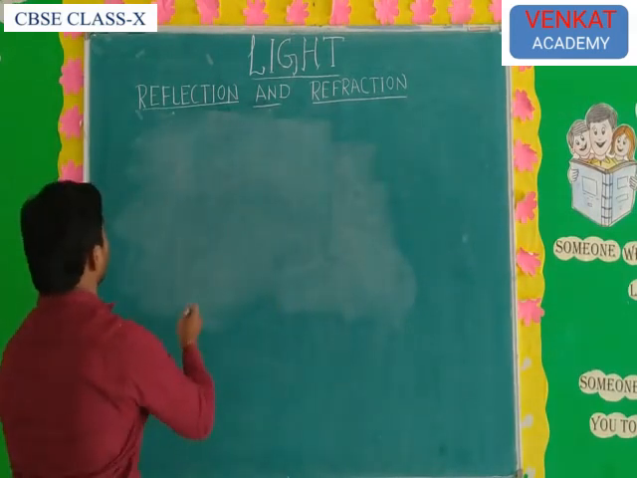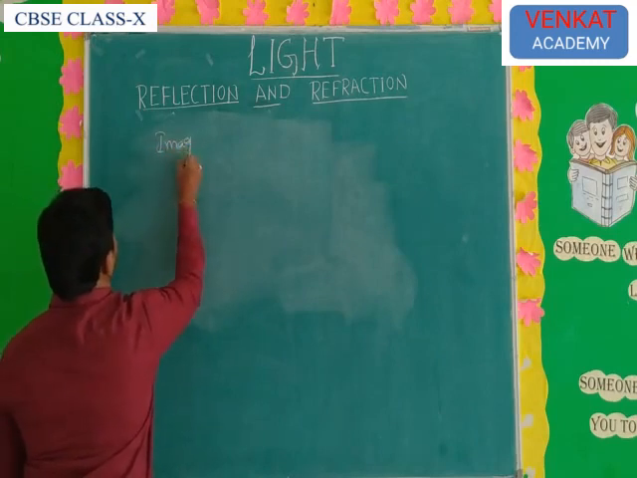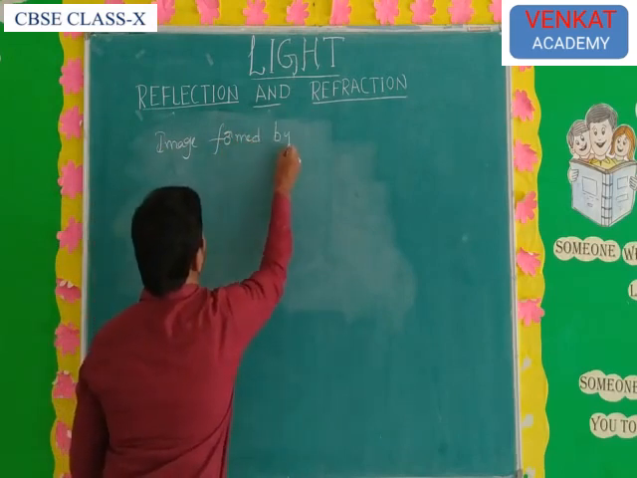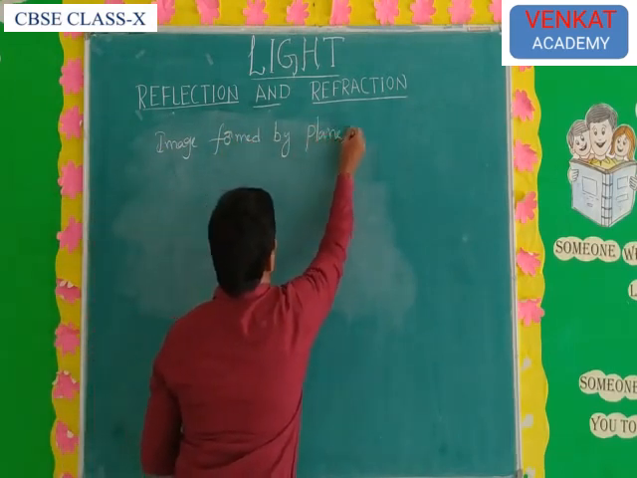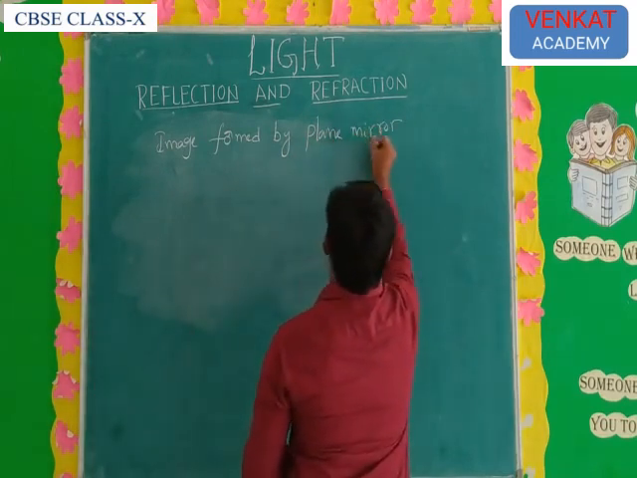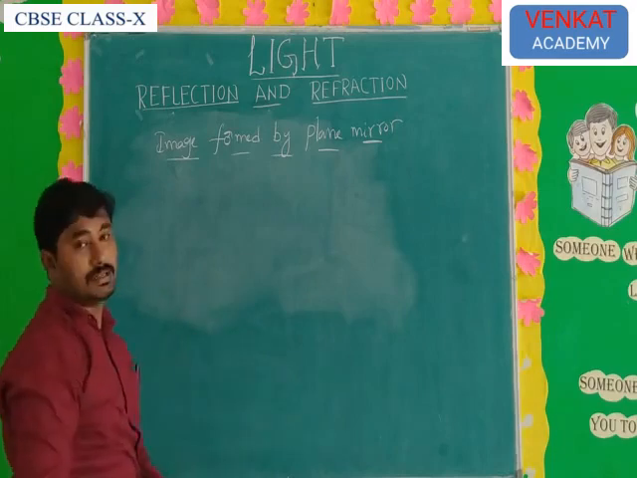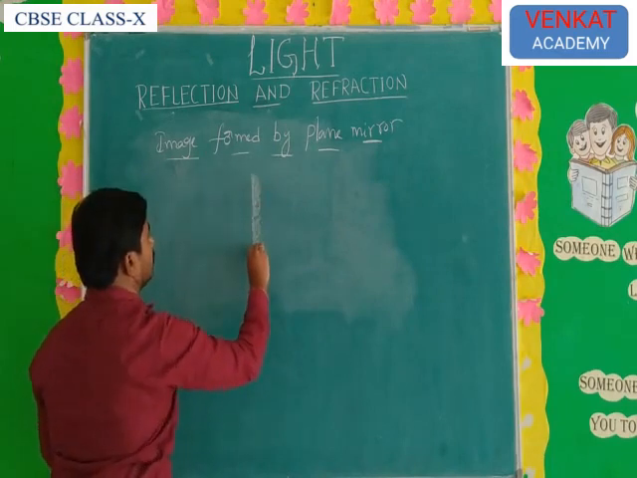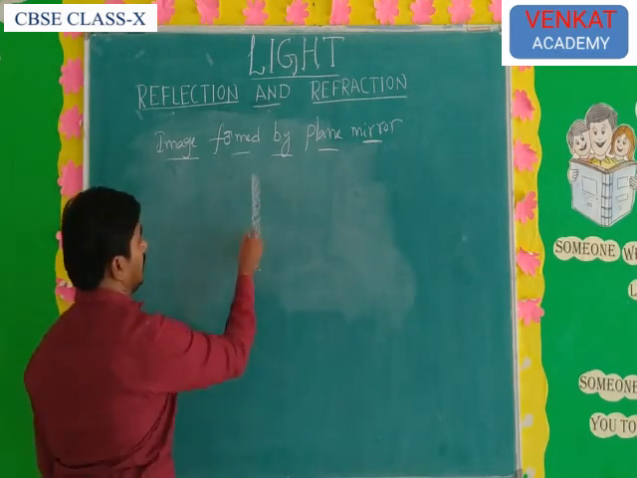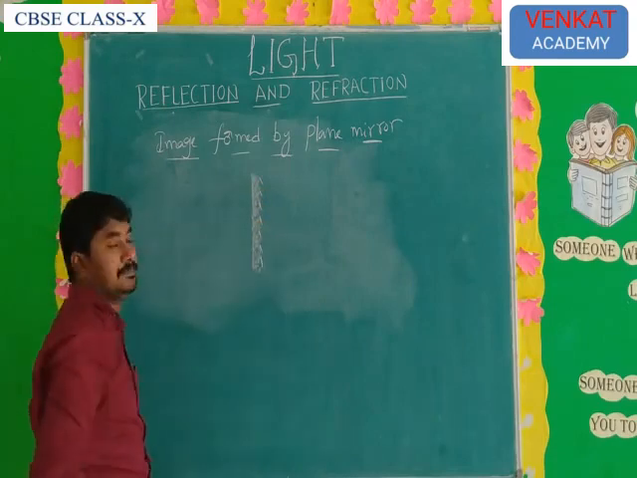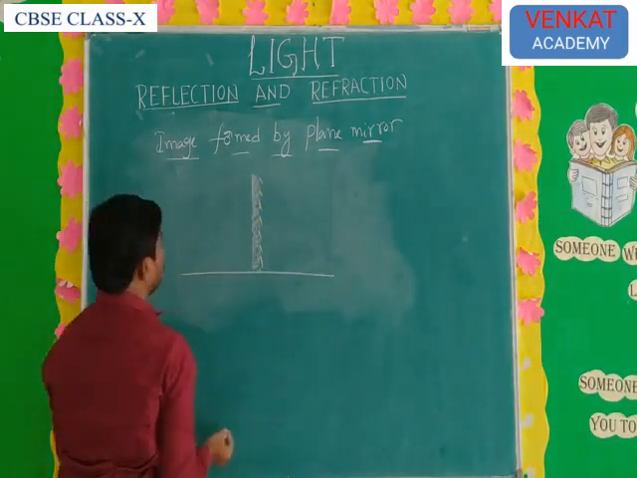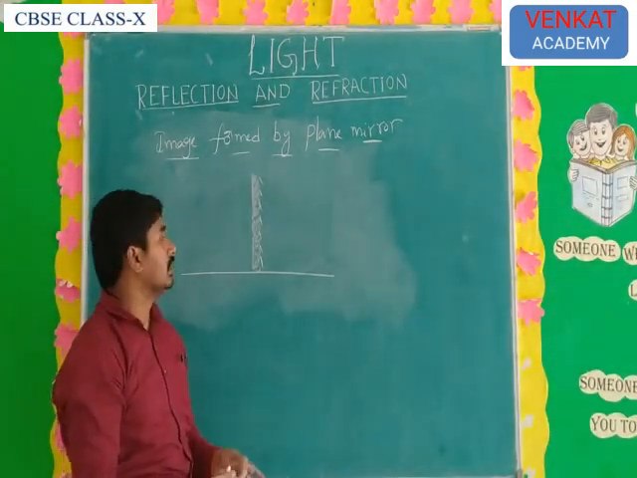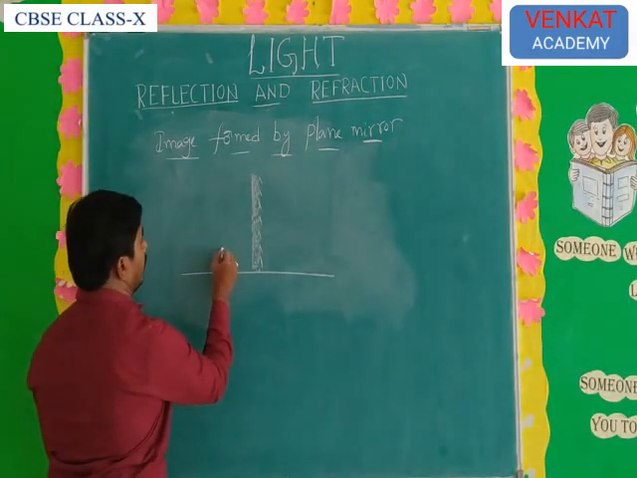Next is image formed by plane mirrors. Very, very important. So what is the topic? Image formed by a plane mirror. In the plane mirror, two surfaces are there: one is the reflecting surface, and one is the silver coating. If you take any object, who is standing in front of the mirror, that is the object.